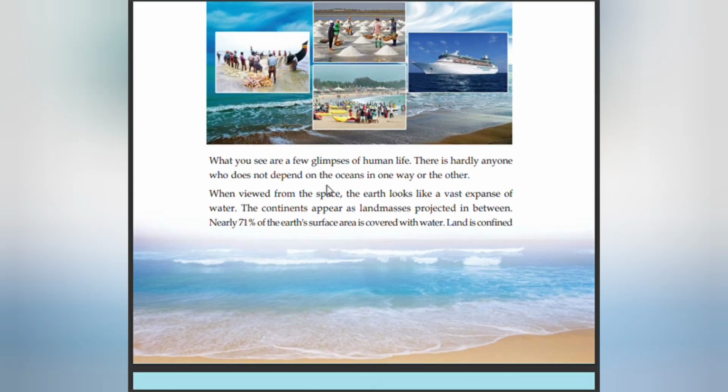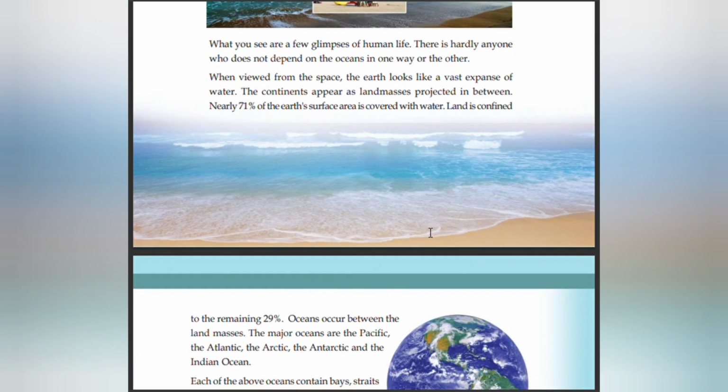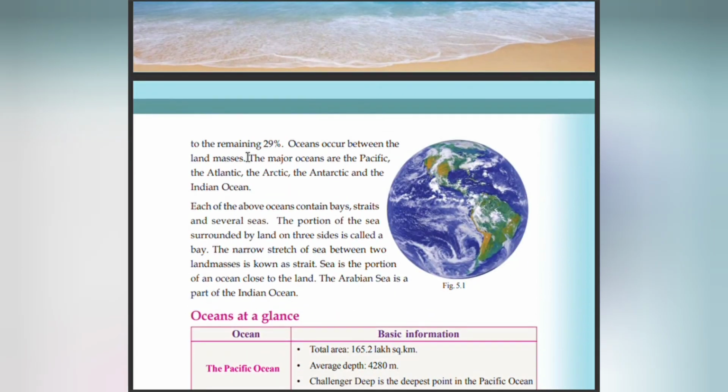When viewed from space, the earth looks like a vast expanse of water. The continents appear as land masses projected in between. Nearly 71% of the earth's surface area is covered with water. Land is confined to the remaining 29%. Oceans occur between the land masses. The major oceans are the Pacific, Atlantic, Arctic, Antarctic, and the Indian Ocean.